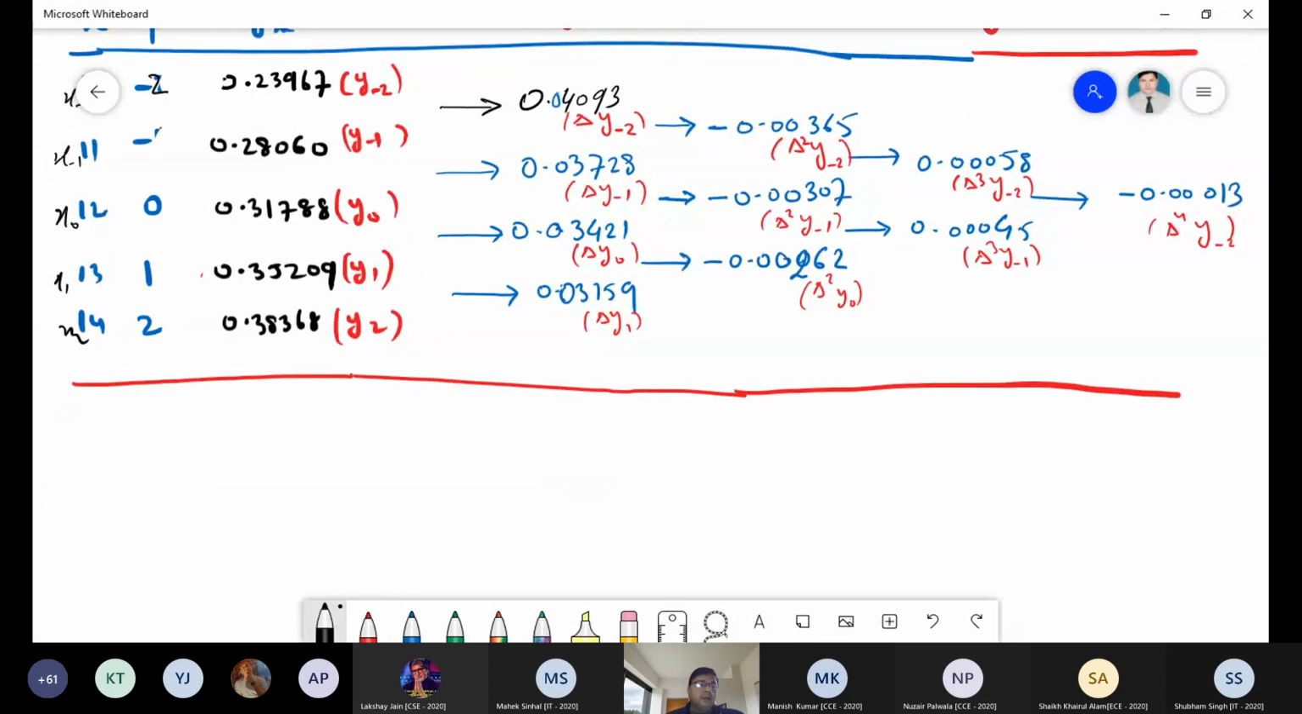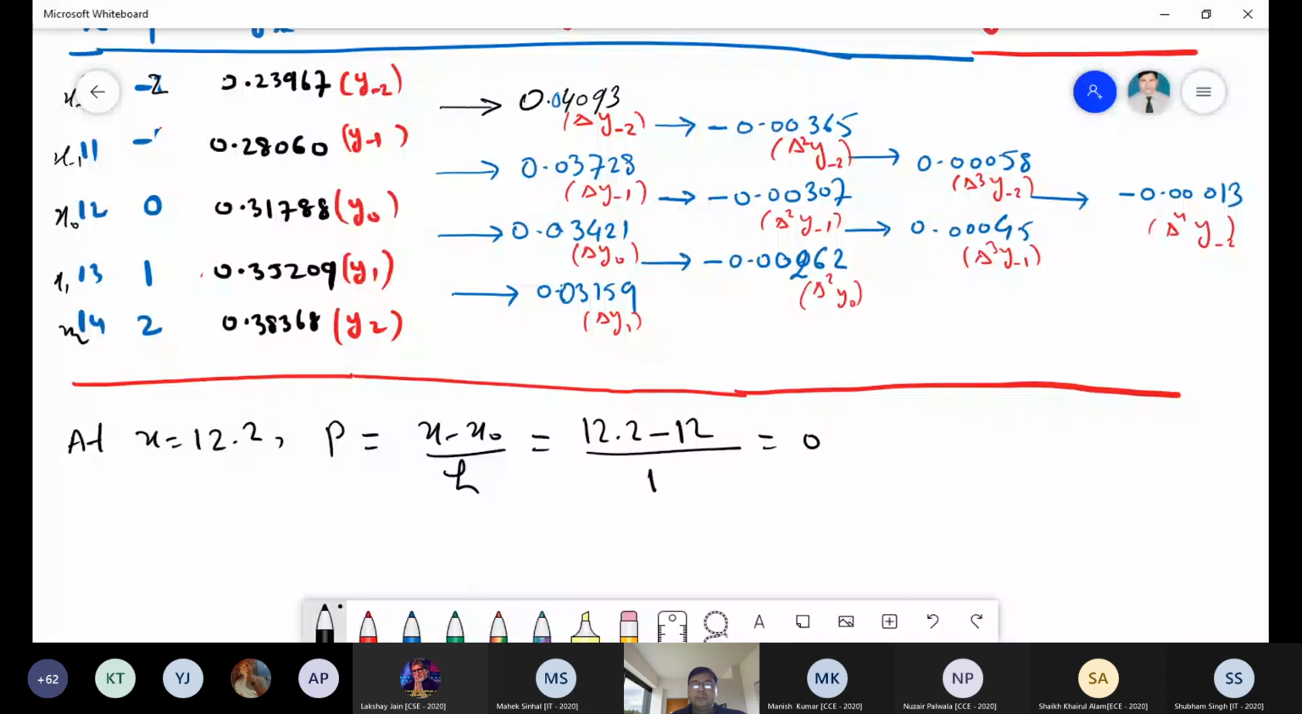At the value x equal to 12.2, we have to find the value. What is the value of p? p is x minus x naught upon h. So this will be 12.2 minus x naught, which is 12, and h is 1. So this is 0.2. Correct now? Is it fine? Yes, sir.